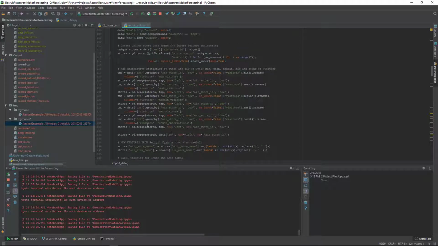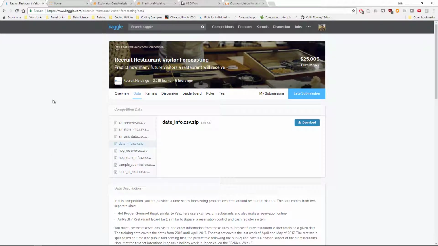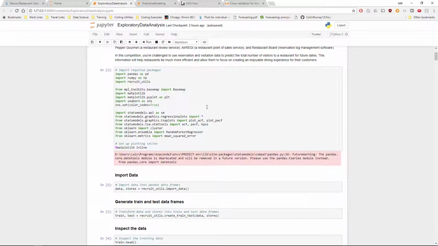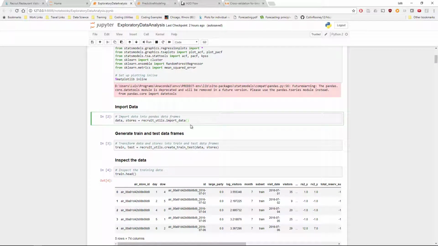So let's go into the exploratory data analysis to see how I landed on some of the other features. Here I import that Recruit utility package. It allows me to import the data and generate training and testing data sets.